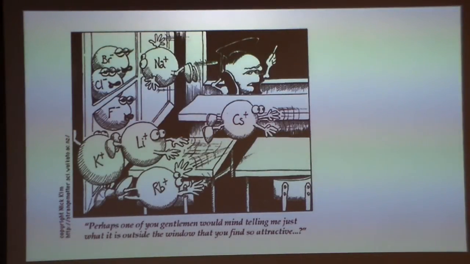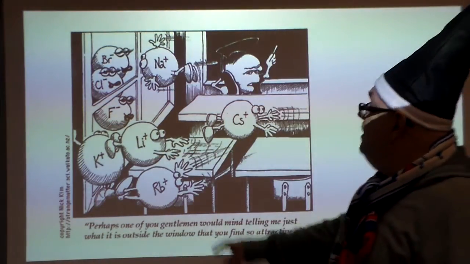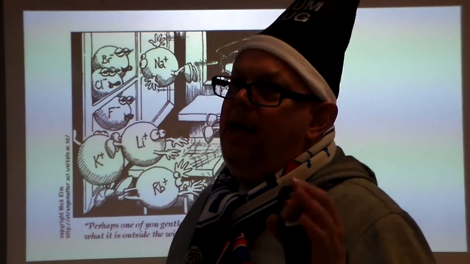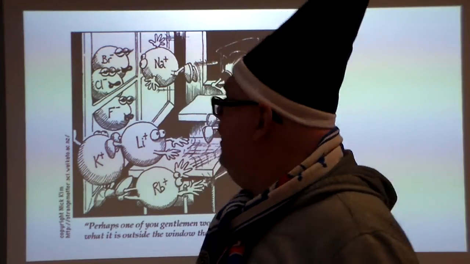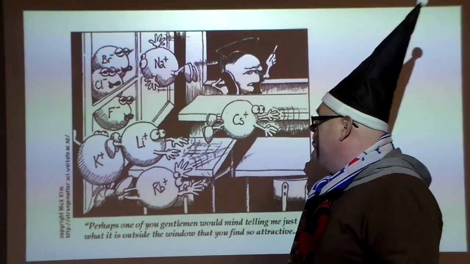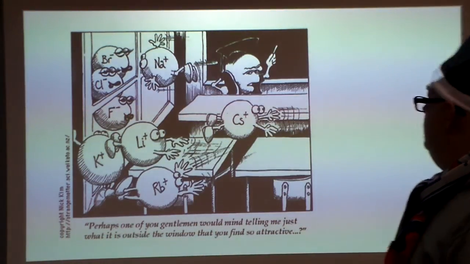Okay? So, of course, if we look at something like the bromide ion, the chloride ion, the fluoride ion. Notice I didn't say bromine, chlorine, and fluorine. That is not the case anymore. What's happening is that they picked up an electron. The moment they picked up the electron, they became ides. That's why you get chloride, fluoride, okay? So, here's cesium, lithium, potassium, and rubidium, and they can't help themselves but be attracted, and therein lies the cartoon.